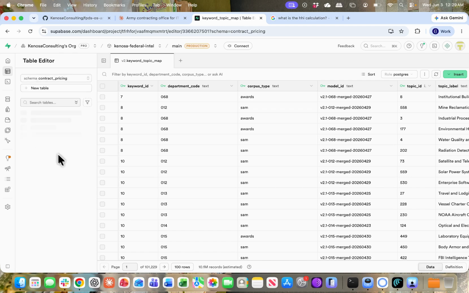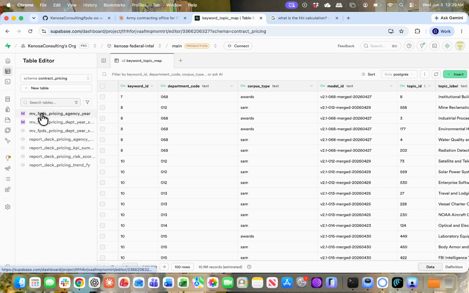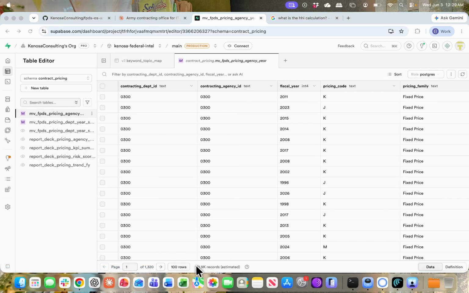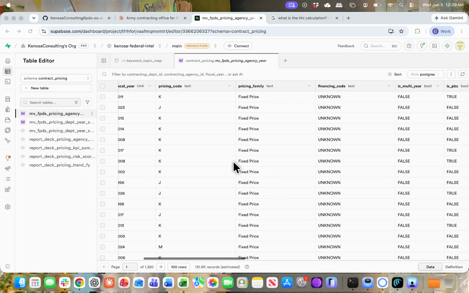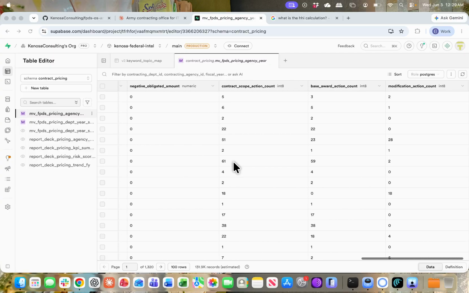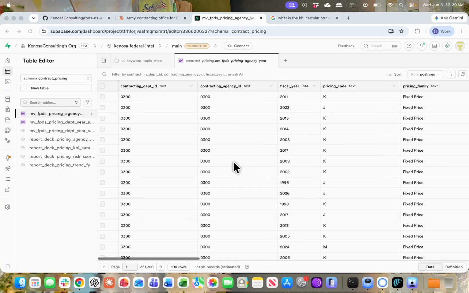So we have our contract pricing materialized views. Now, if I go into one of these, there's 132,000 pre-computed rows of data showing the action count for this particular pricing code in this particular agency in this particular year. Typically, when you pull raw data, you have to aggregate this yourself. Those take a long time and cannot be done live.